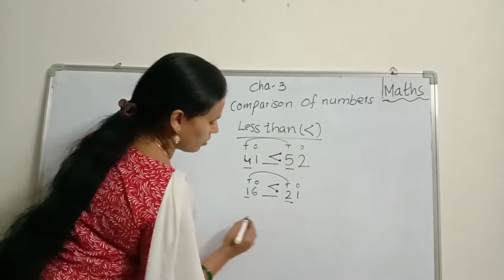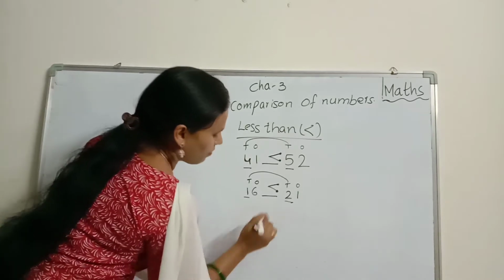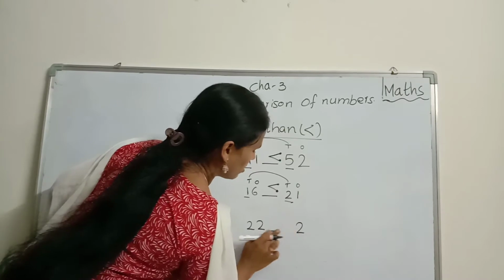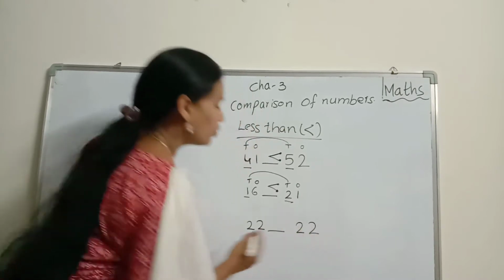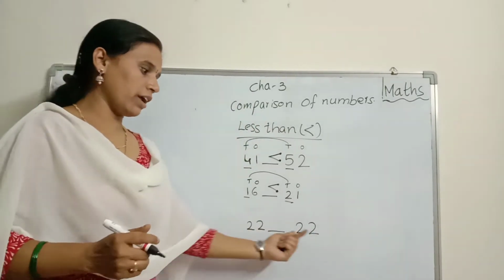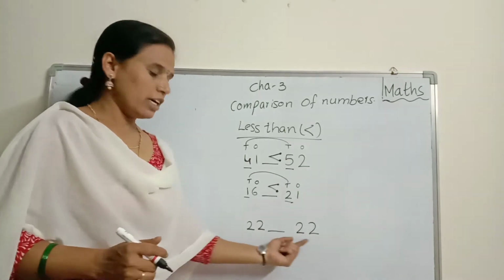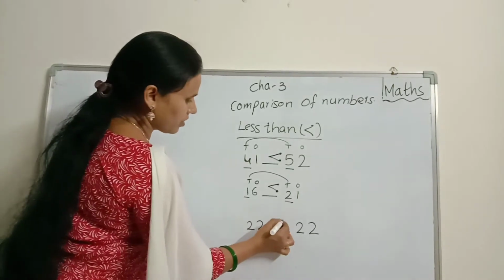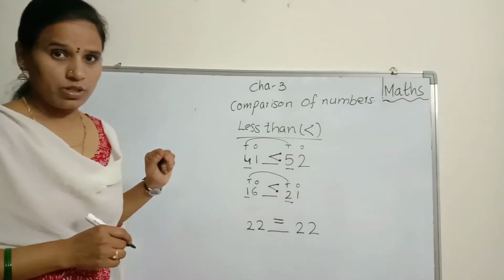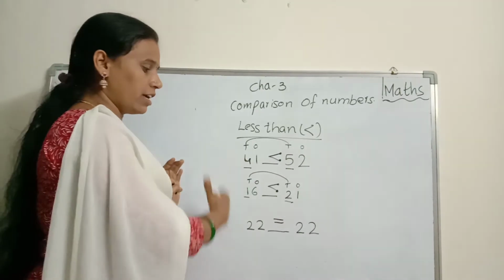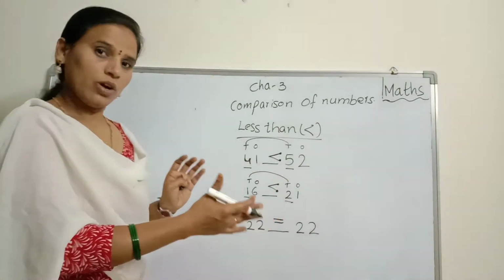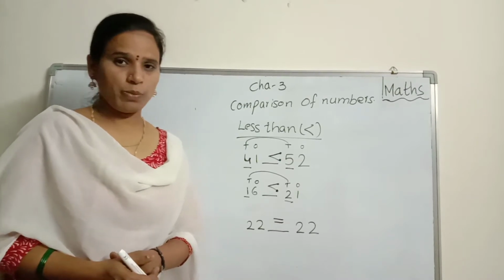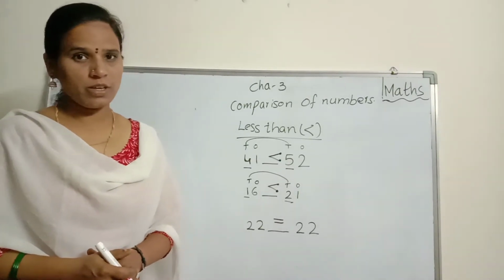Now equal to. Equal to means, see, here 22. Here also 22. Left side 22 and right side also 22. Both sides we have the same numbers, right? At that time you can mention equal to. Both sides, right side and left side, the same number. Okay? That's why we mention equal to. Children, do you understand this topic? Can I go to textbook pages? Good.